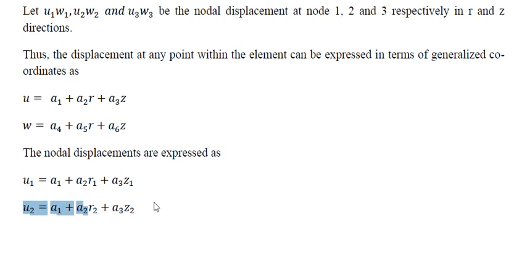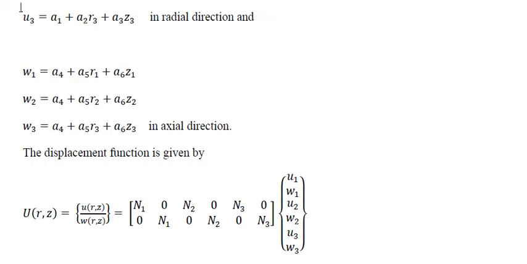Similarly, U2 is A1 plus A2 R2 plus A3 Z2, where R2 and Z2 are the coordinate values of node 2. This is the radial displacement at node 2. Now similarly U3 is the radial direction displacement at node 3, given by A1 plus A2 R3 plus A3 Z3. A1, A2, A3 are used for describing the radial direction displacements. R3 and Z3 are the nodal coordinate values of node 3.